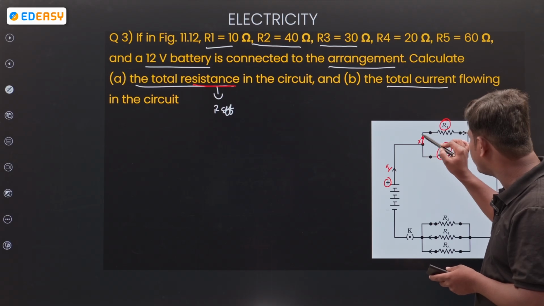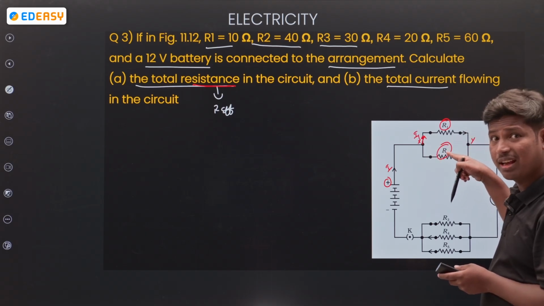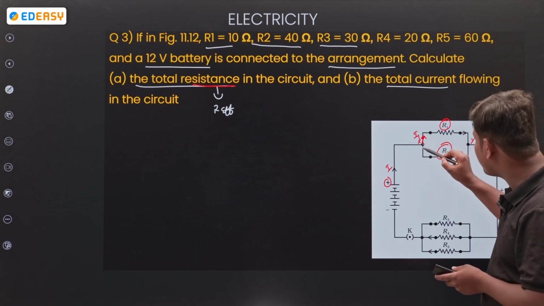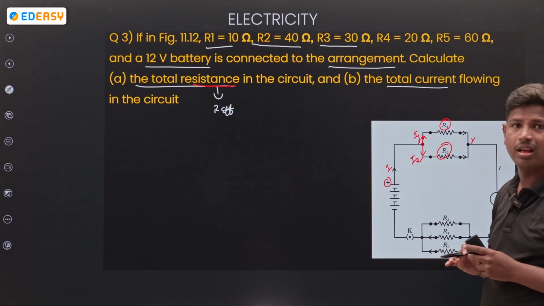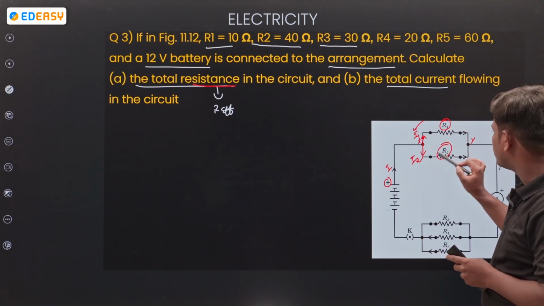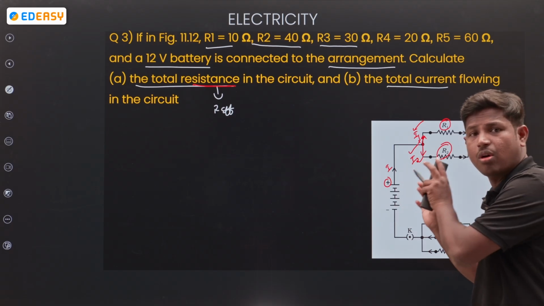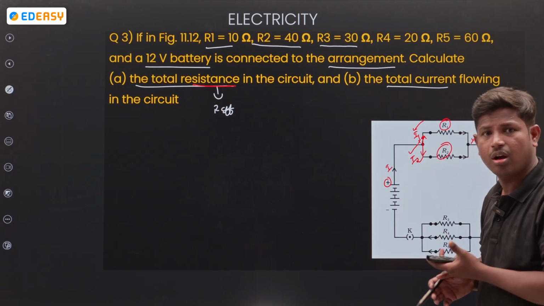R1 and R2 are parallel, so current divides into I1 and I2. Through R1, I1 is passing. Through R2, I2 is passing.